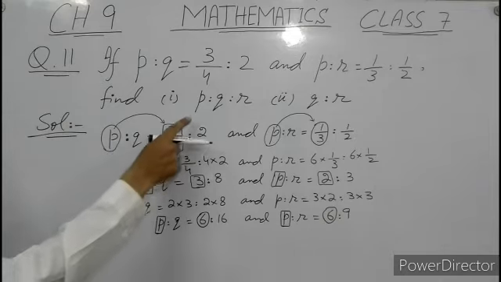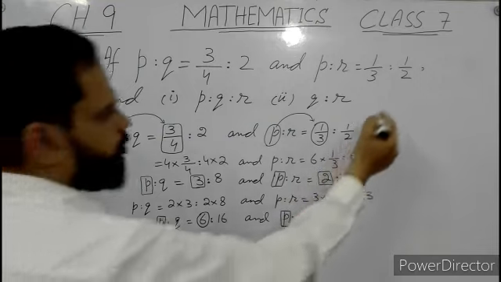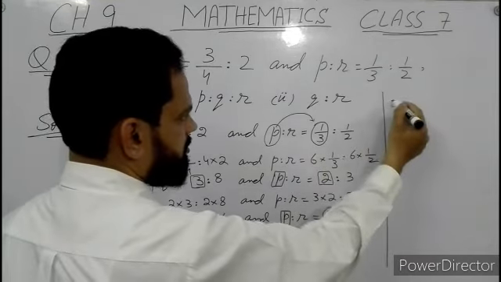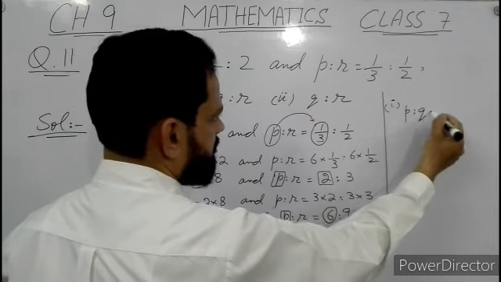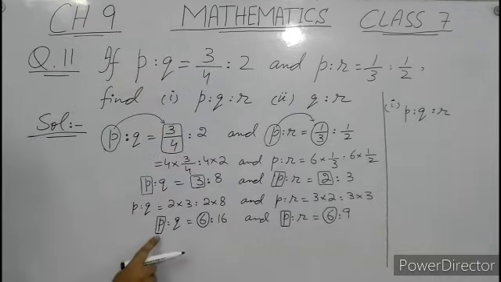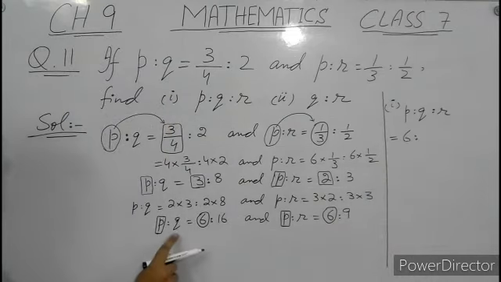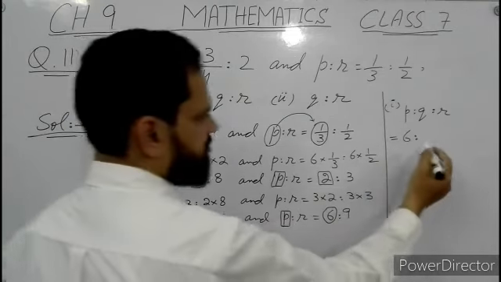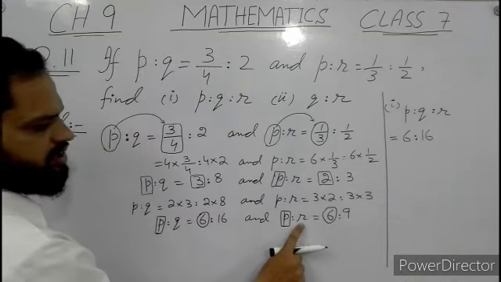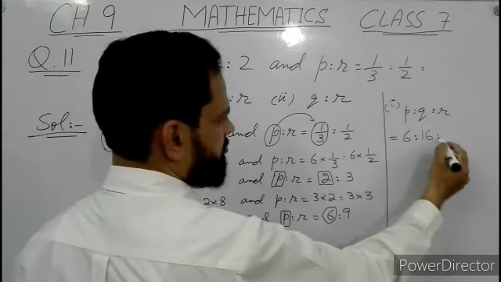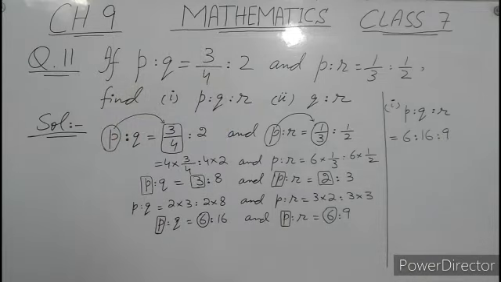So we can find the ratio between P, Q and R. Firstly, we will write the representation of P, 6. Then representation of Q, which is 16. Then representation of R, which is 9. 6, 16 and 9 are integers and they have no common factor other than 1. So it is also a simplest form.